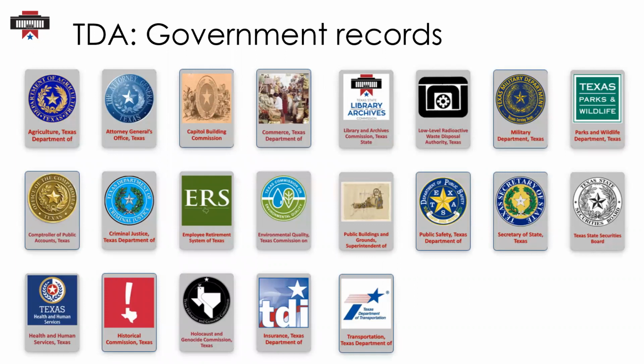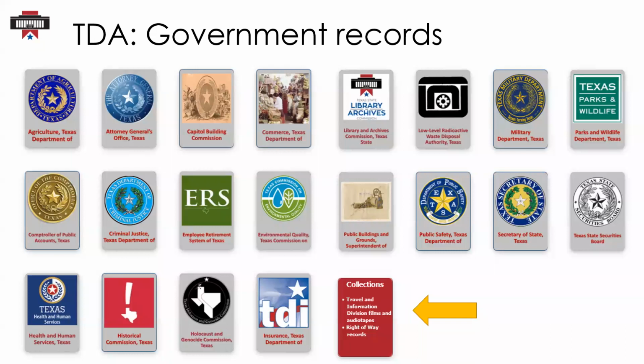We have various state agencies represented here. Each agency has a web page that provides agency information and a description of the records available online. We'll click on the tile for Transportation, Texas Department of, for an example.